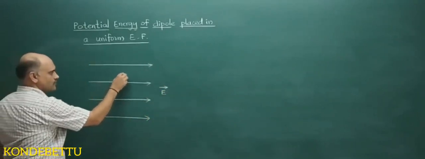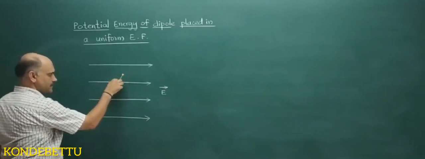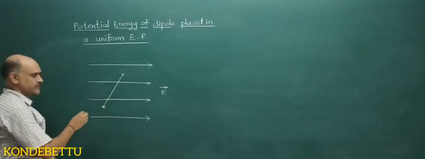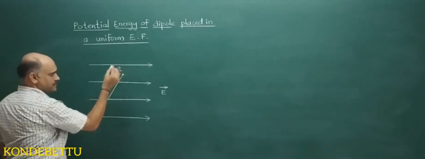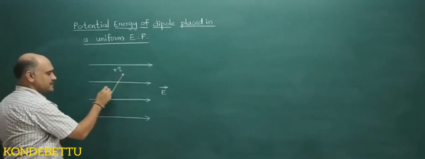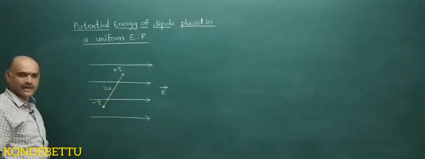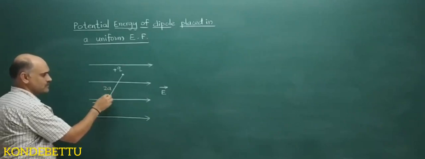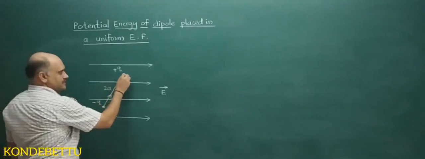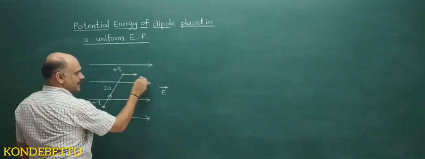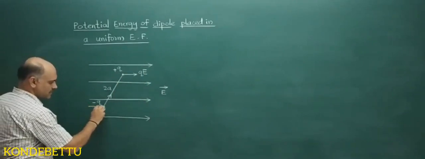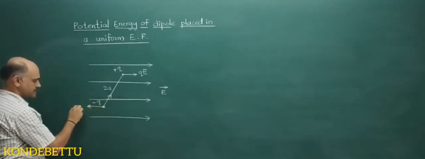Now there is a dipole placed in this uniform electric field. A dipole consists of 2 point charges, equal and opposite. So here I will take plus q, here the charge is minus q. The distance between these two will be 2a, and the axis of the dipole is always from negative to positive. So there will be a force acting on this plus q in the direction of E, that is qE. There will be a force on the negative charge, equal and opposite, qE.